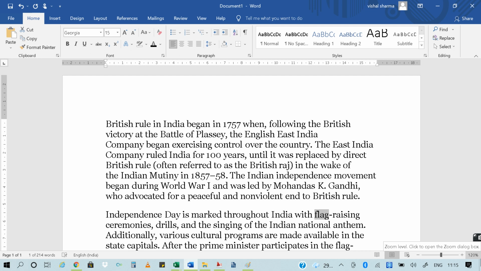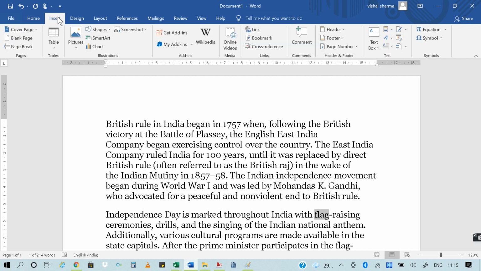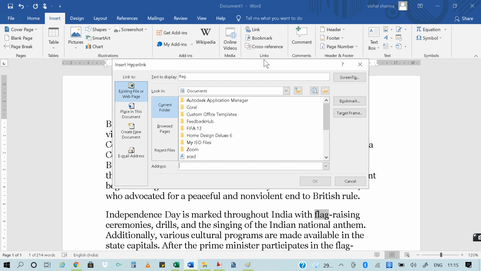Okay, if I want to make this a hyperlink, then I have to go to the Insert tab. In the Insert tab you can see there is a Links group, and here you can see the Link option. Just simply click over there.